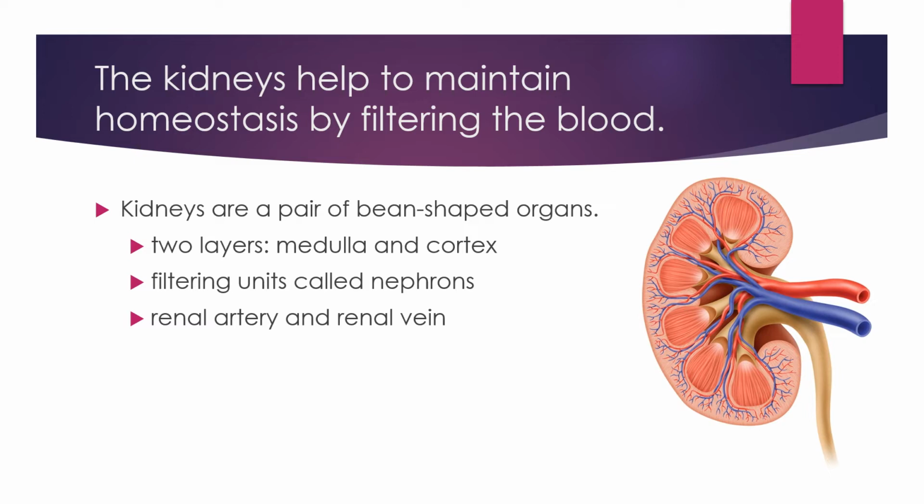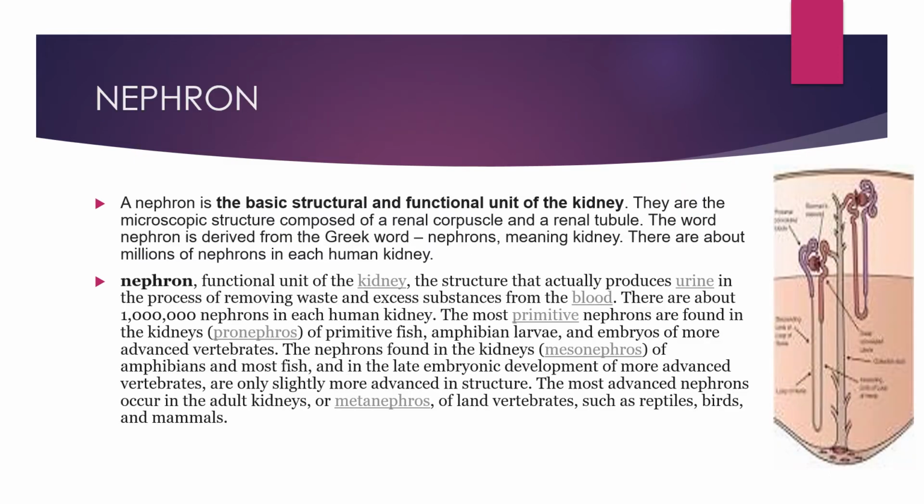Each kidney has nearly a million complex tubular structures called nephrons. The nephrons are the structural and functional unit of the kidney. The nephron is the basic structural unit, a microscopic structure composed of a renal corpuscle and a renal tubule.